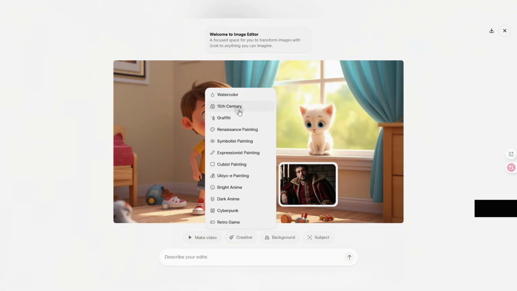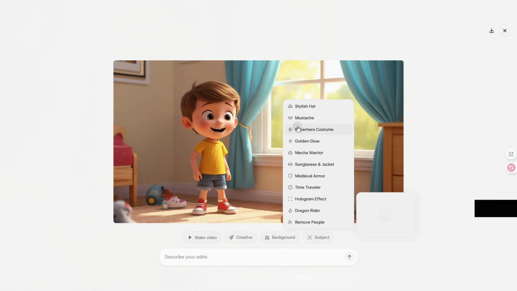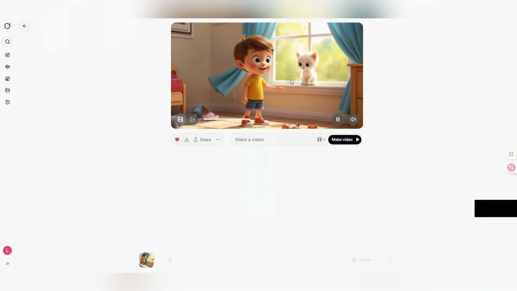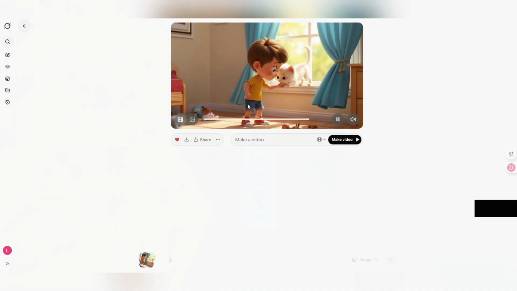Ignore all the fancy stuff. Just click the Make Video button. Okay, wait for it to spin for a while. The AI will really analyze your image to see how to make it move most naturally. Done! Look! Wow, it moved by itself.